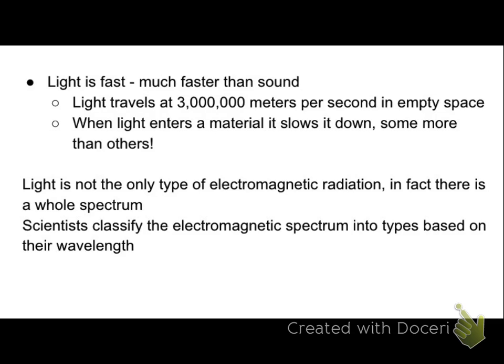So when I said you'll be able to differentiate between types of electromagnetic radiation, that means that you'll be able to tell that they are different based on their wavelength. And here is a table that shows the wavelengths and the type of radiation that goes with them. It's a little hard to read on the screen. I'm going to read it to you.